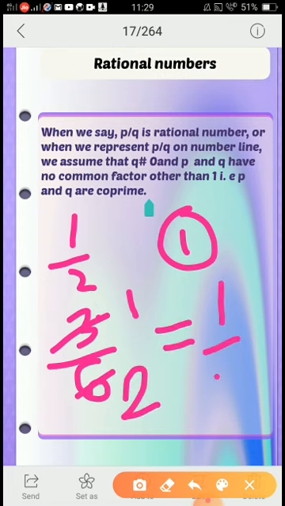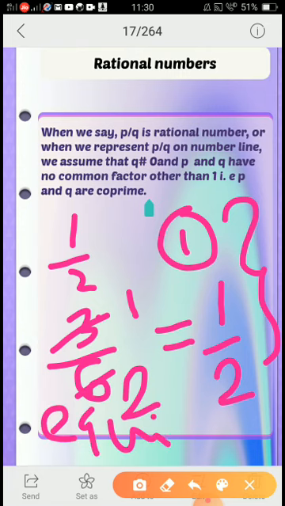So is it 1 by 2 itself? Yes. These two values, 1 by 2 as well as 3 by 6, are the same. They are called equivalent fractions. You have studied this in the previous class. So the base ratio remains the same.